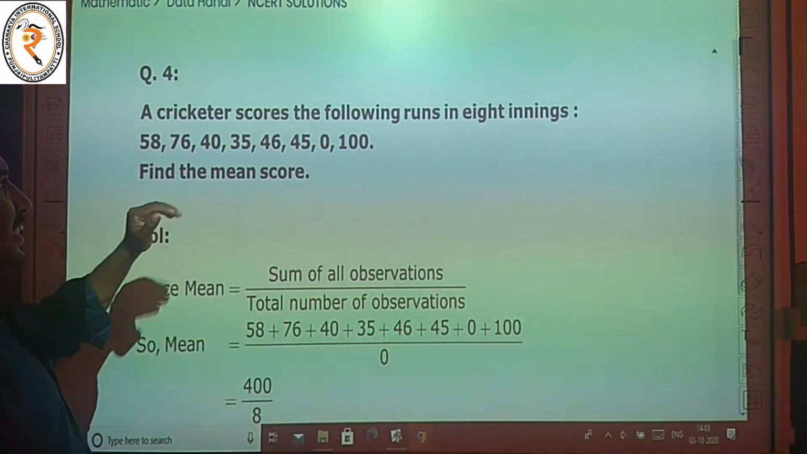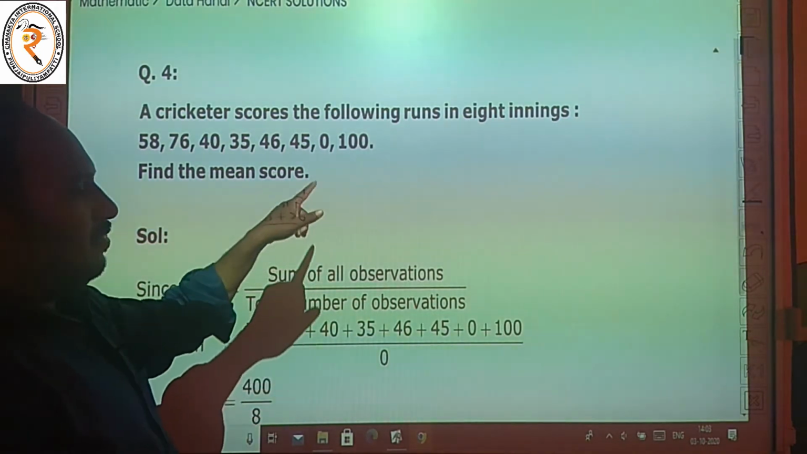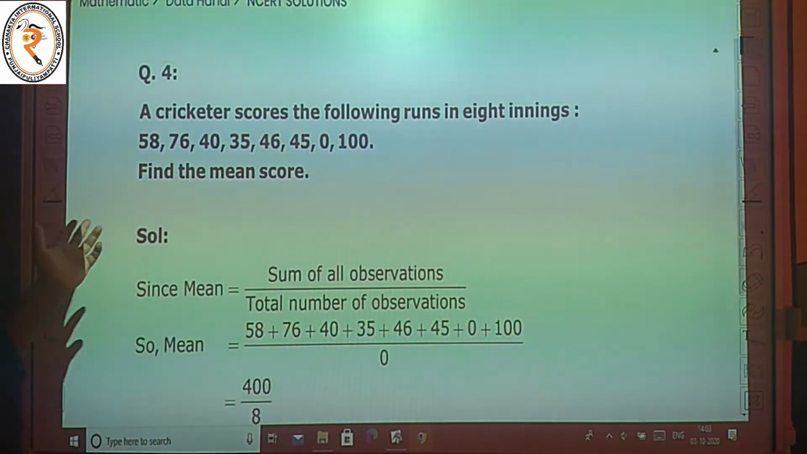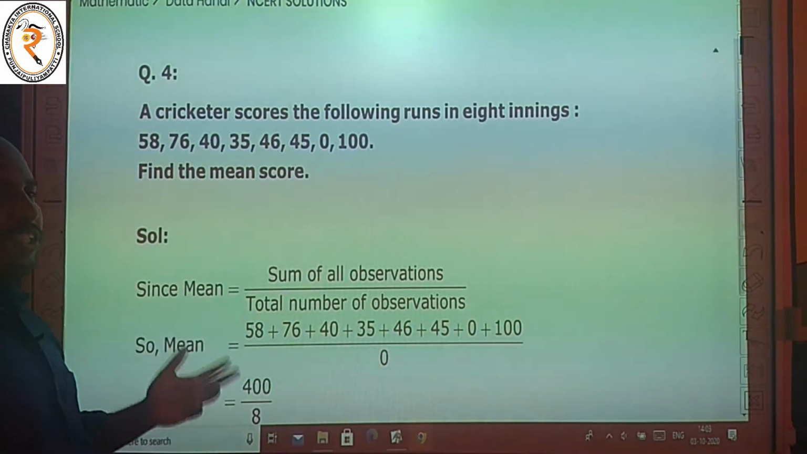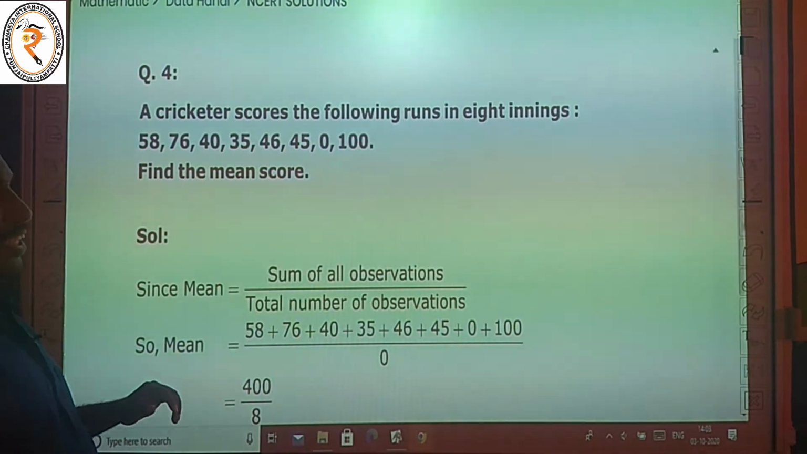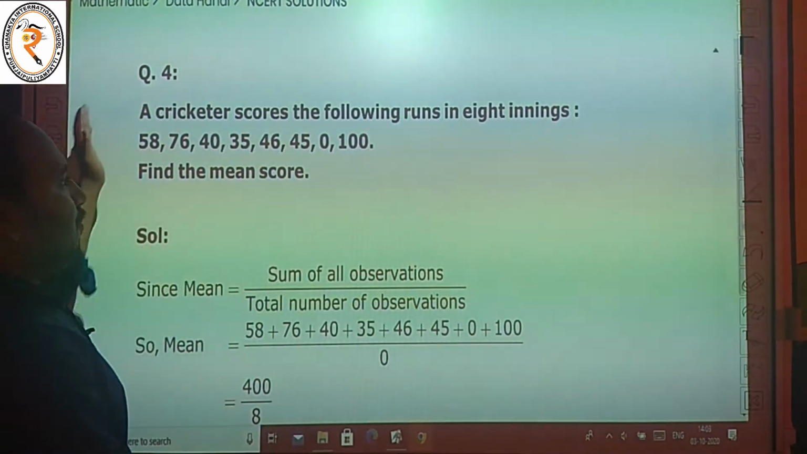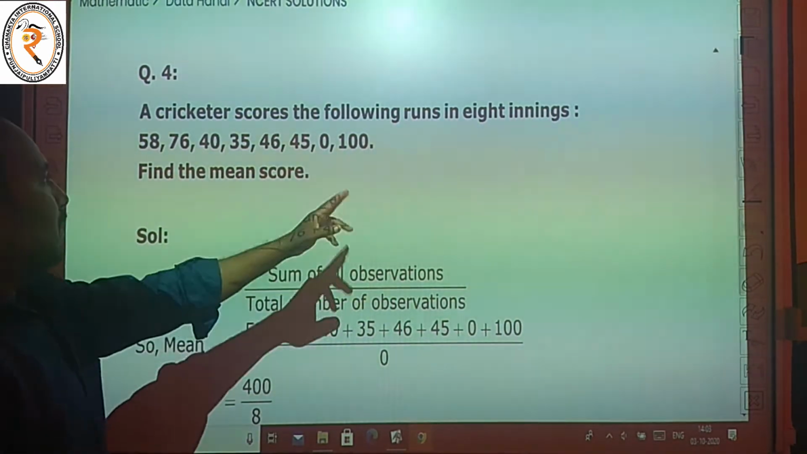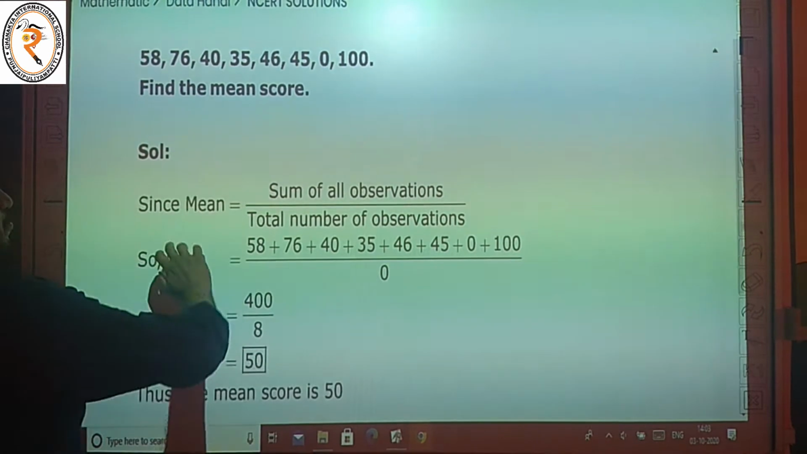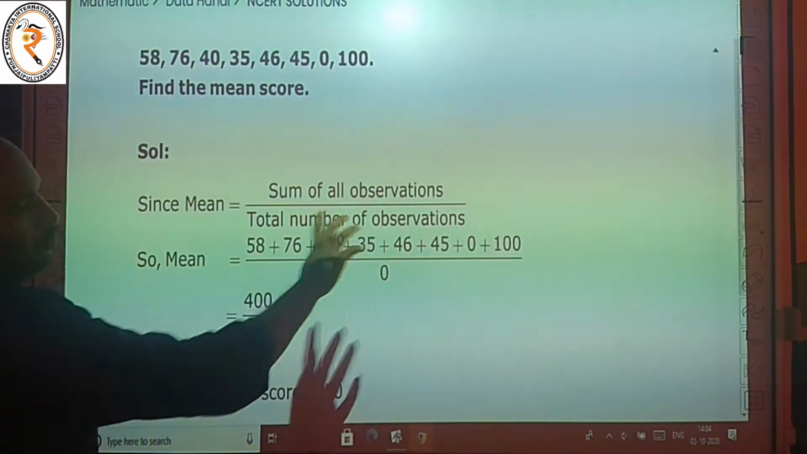58, 76, 40, 35, 46, 45, 0, 100. So find the mean of the score. Mean is equal to the sum of all observations divided by the total number of observations.